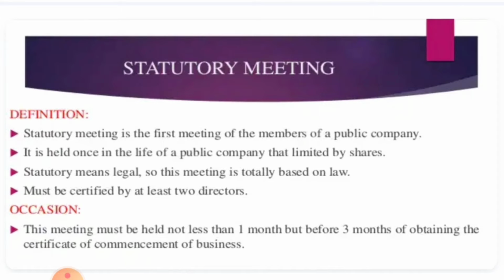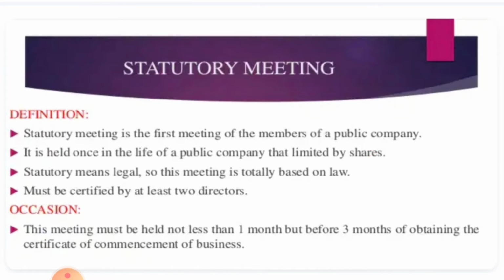Now let us see what is the statutory meeting and on what occasions the company conducts a statutory meeting. Statutory meeting is the first meeting of the members of a public company. This we have already seen, and you should be remembering. It is held only once in the lifetime of a public company limited by shares.